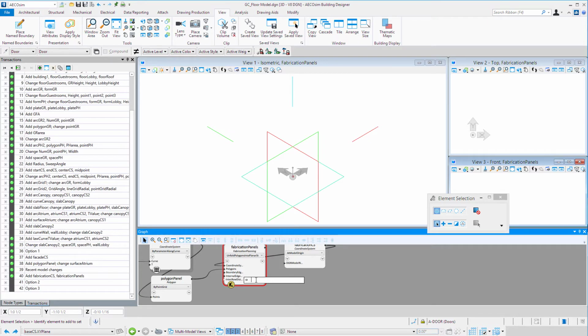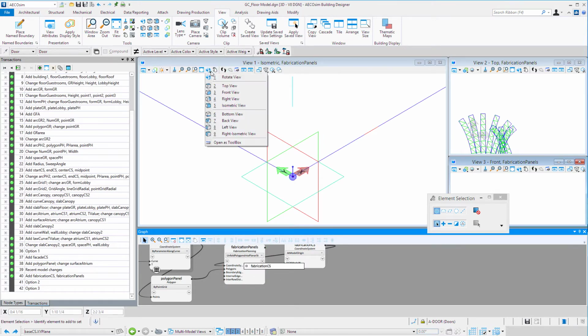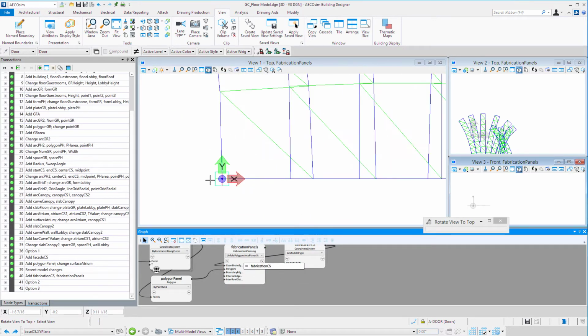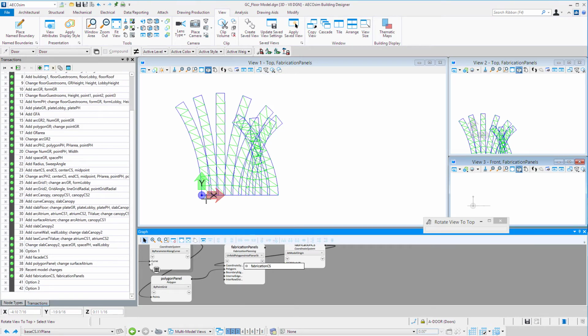Now the internal row distribution is how far apart these should be placed. I'm going to put 10 feet in as a default. We may have to adjust that, and you'll see what I mean. I'm going to go ahead and rotate this to a top view, and there you can see these 2D strips, which each represent a panel of that curved facade.